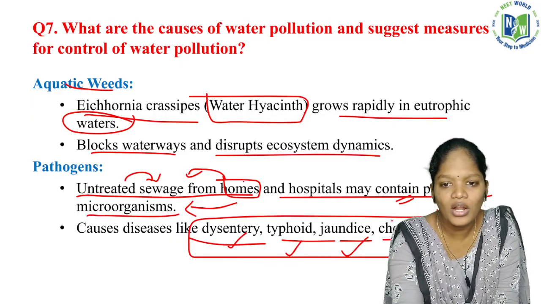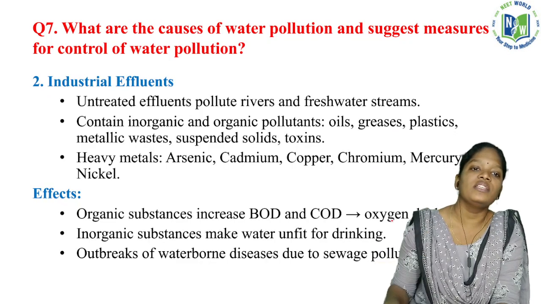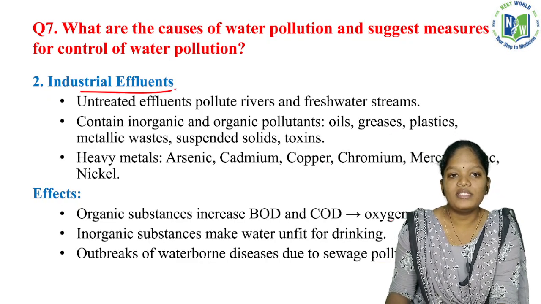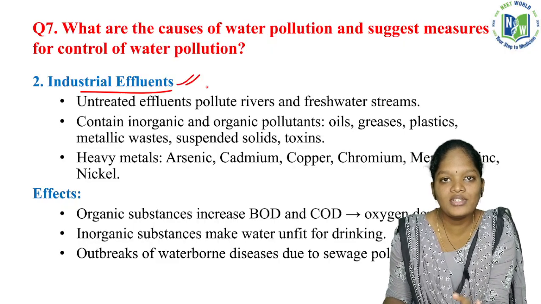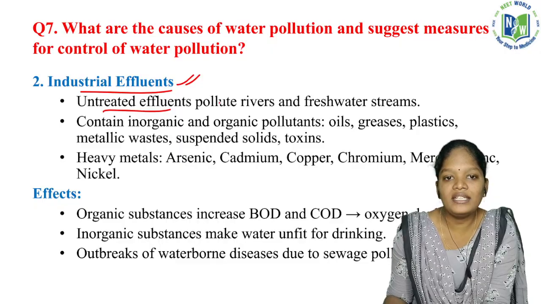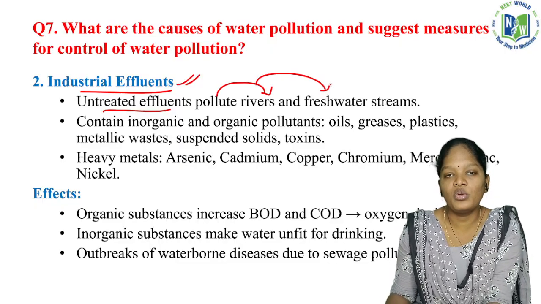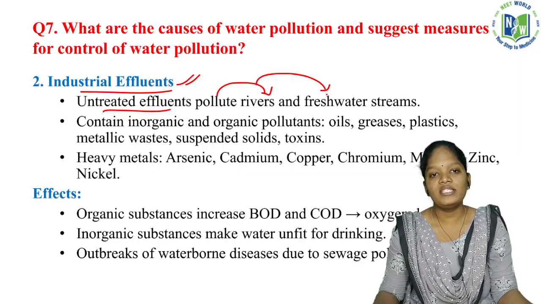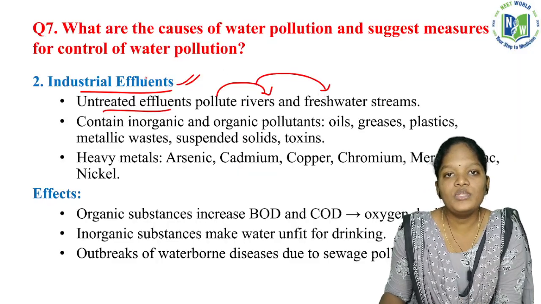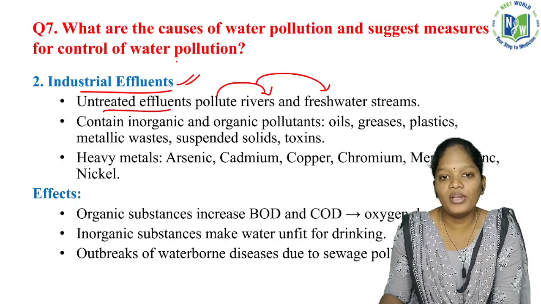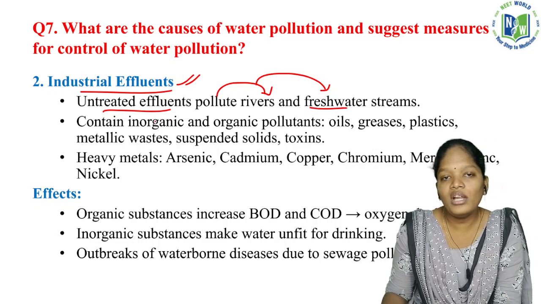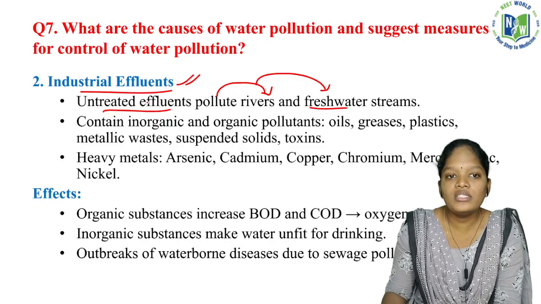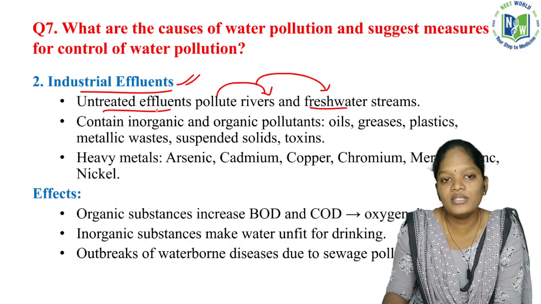Not only majorly by the hygienic conditions. Industrial effluents, the waste which is excreted from the industry, that is what industrial effluents. If it is untreated, it pollutes the rivers and all the freshwater streams. If the industry's waste is not treated properly, it is going to pollute all the rivers and the freshwater streams. Why? Because all the waste excreted, industrial sewage, contains inorganic and organic pollutants.